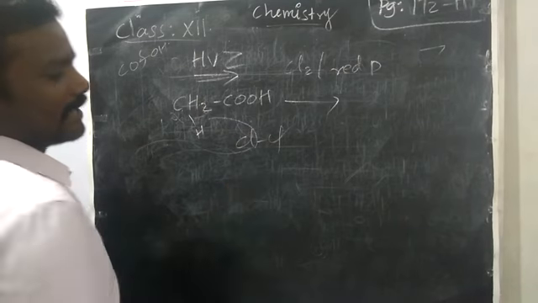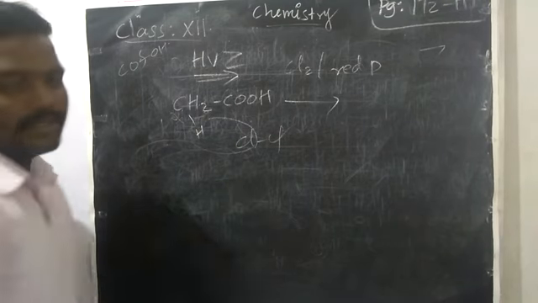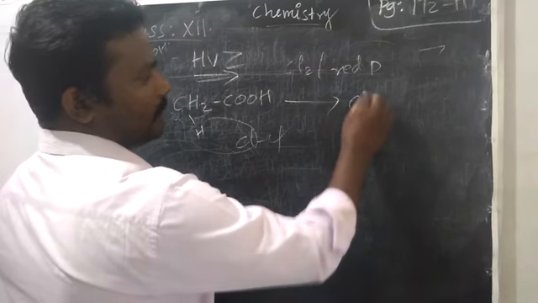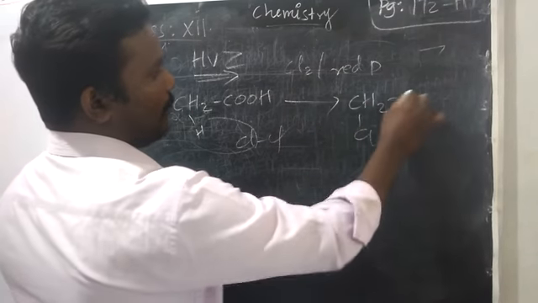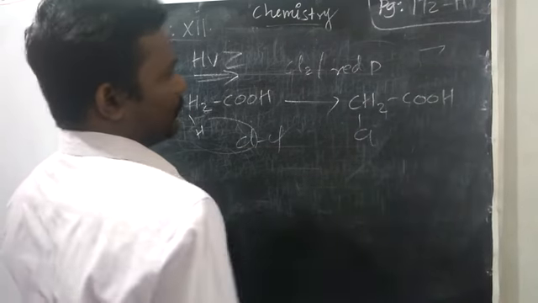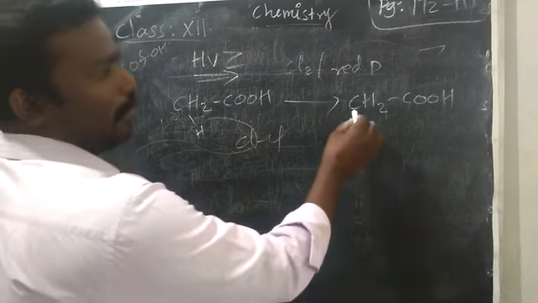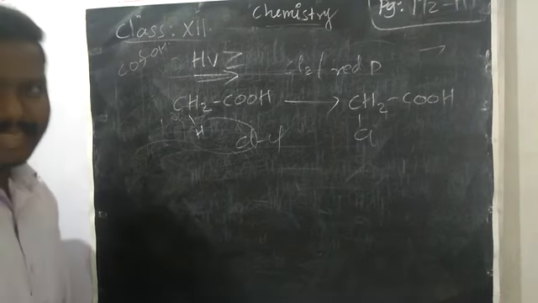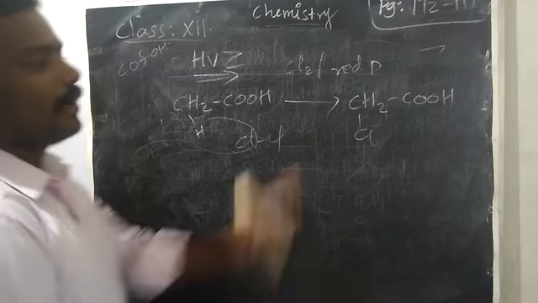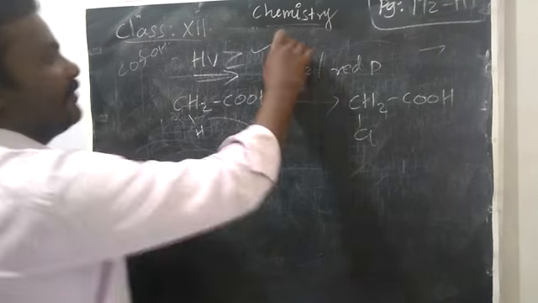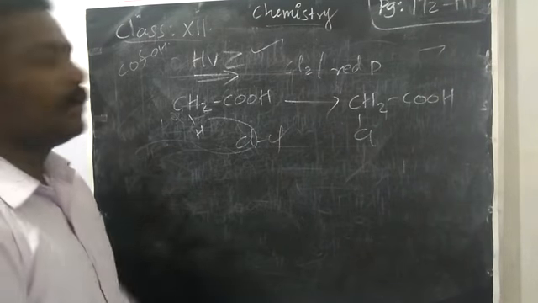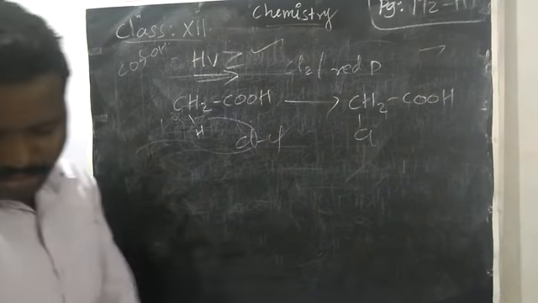One will go as HCl. In the place of hydrogen you add chlorine. So CH2Cl COOH, a halogenated carboxylic acid. 2-chloroethanoic acid is the IUPAC name of this compound. This reaction is very familiar by the name of the HVZ reaction.